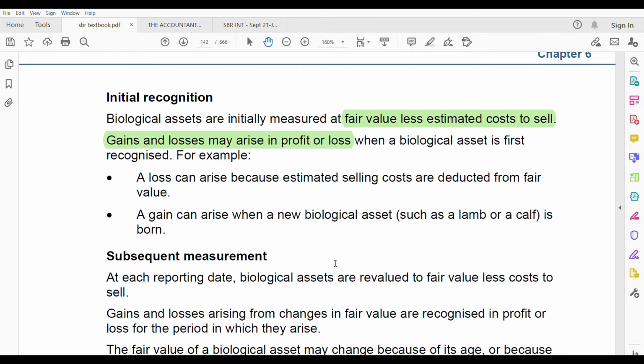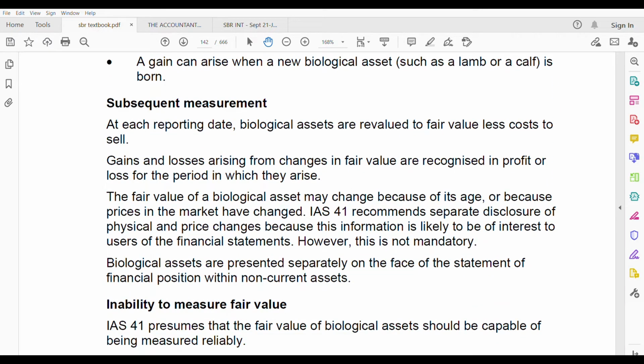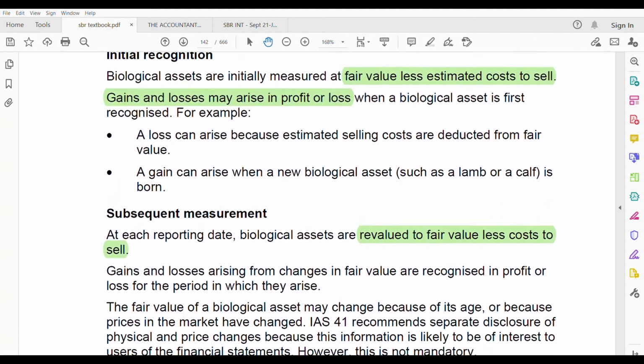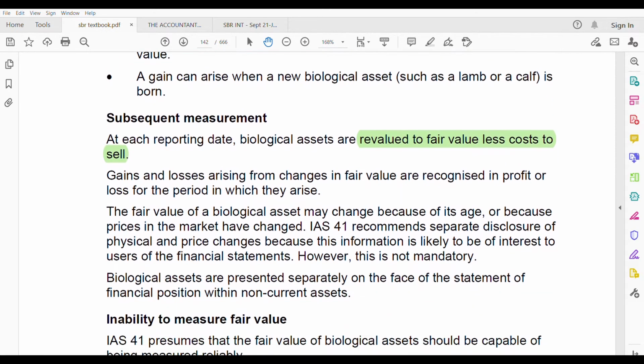Okay, what is the subsequent measurement? At each reporting date, the biological assets are revalued to fair value less cost to sell. Again, they are revalued to fair value less cost to sell. Initially also they were valued at fair value less estimated cost to sell. Here it is fair value less cost to sell, even in subsequent measurement. Gains or losses arising from changes in fair value are recognized in profit and loss. Definitely, when your fair value changes, that gain or loss due to fair value is recognized in profit and loss.